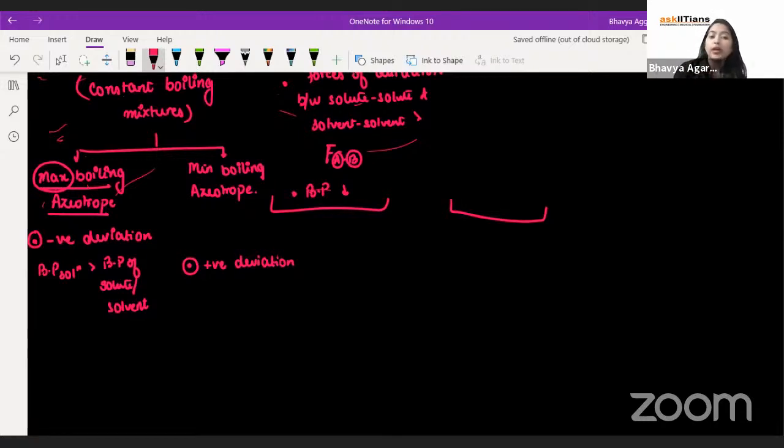All right. Whereas the minimum boiling azeotrope would mean the boiling point of solution is less than the individual boiling points.